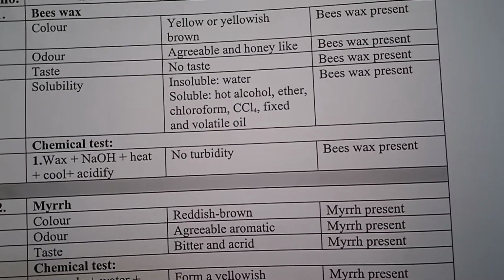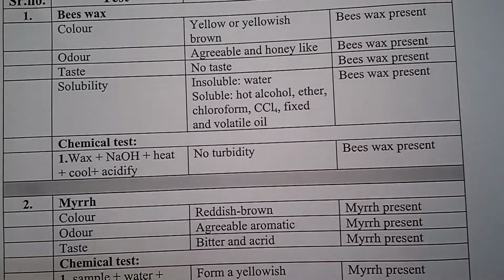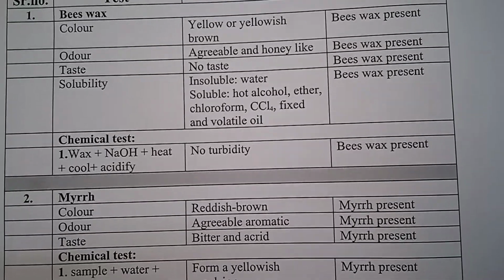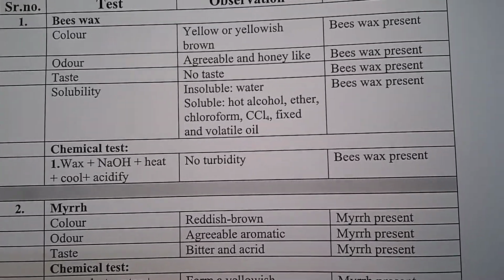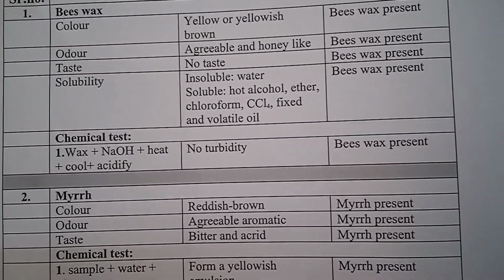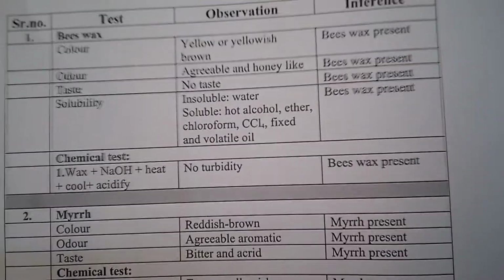For the first chemical test, you take the wax, add sodium hydroxide, then heat it and then acidify with acid. If no turbidity is found, that means beeswax is present.